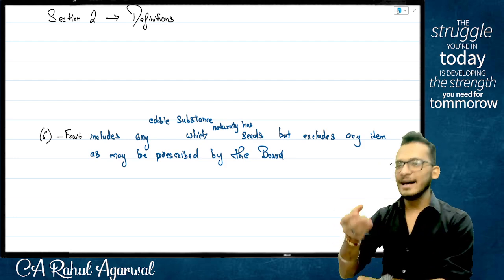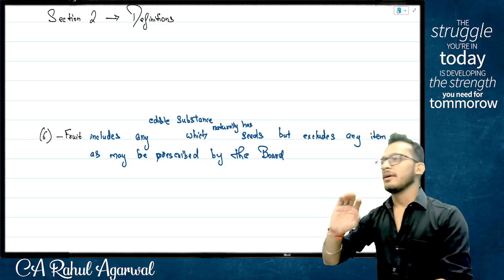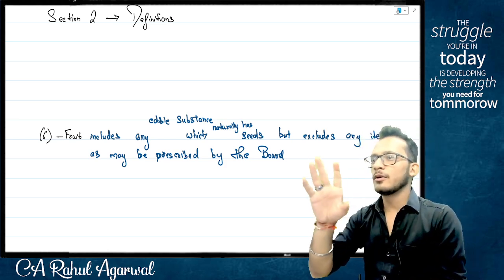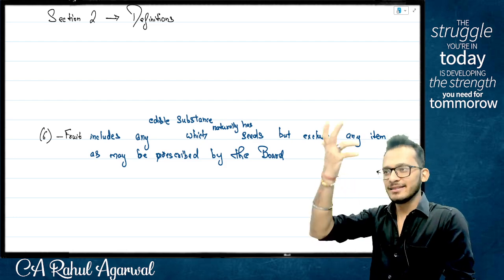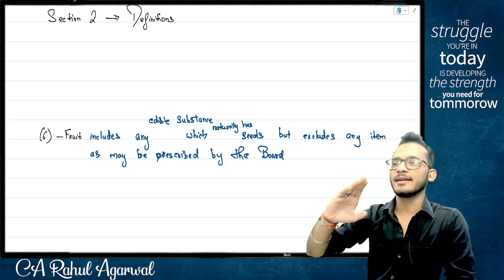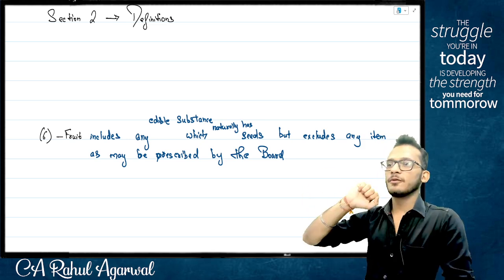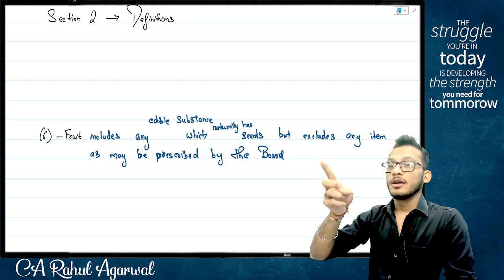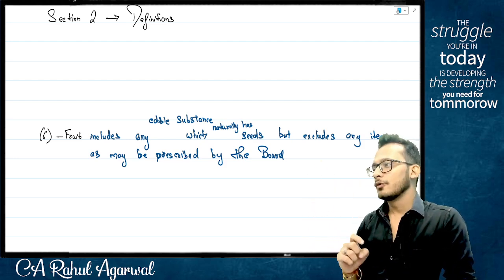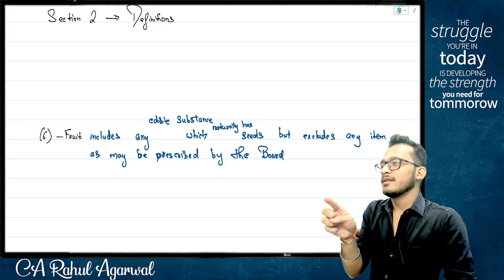Okay, maybe ice apple, is it? Okay. Now here is the issue, people. Now you have found out an item called ice apple or whatever it is called, some genetically created item. Now if you look at the definition, does it fall into fruit or does not fall into fruit? You want to make it fall into fruit. Yes or no? Which means now you want to